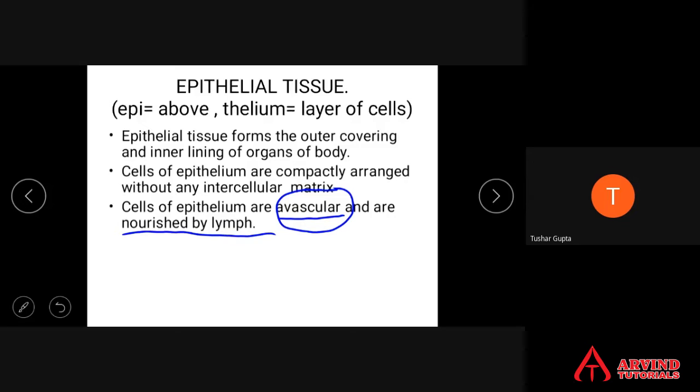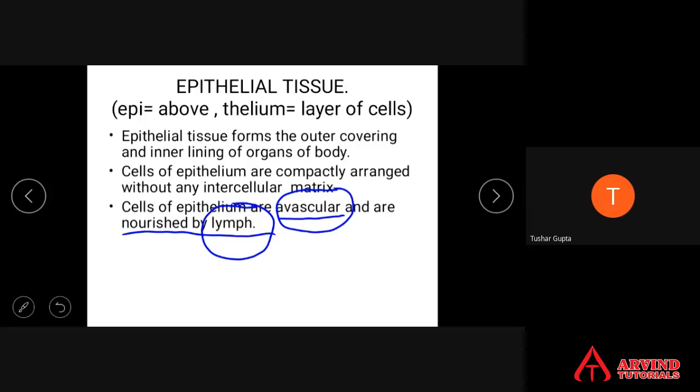It also needs oxygen and nutrients. At the same time, they are avascular. They are avascular means they are without any blood supply. Then how do they get it? They get it through another body fluid called lymph. There is another body fluid called lymph. It is lymph that provides oxygen and nutrients to the epithelial tissue.